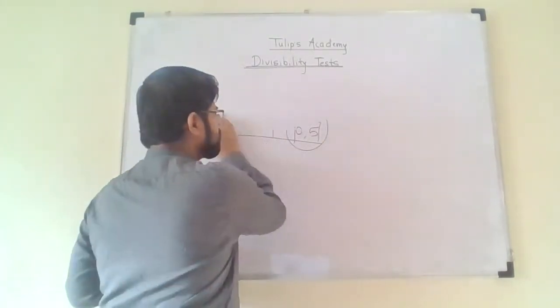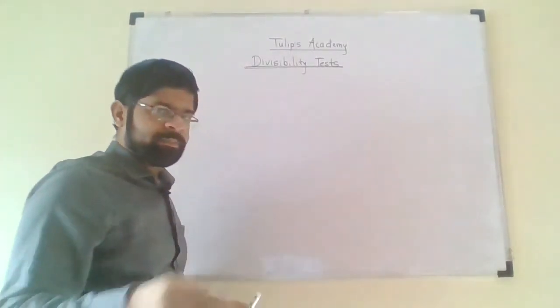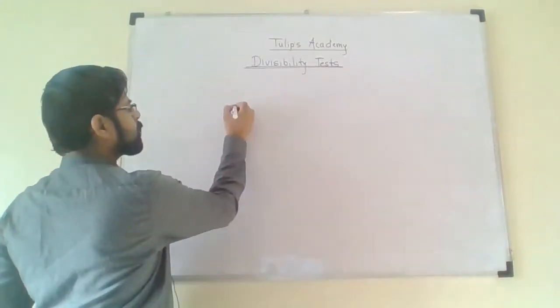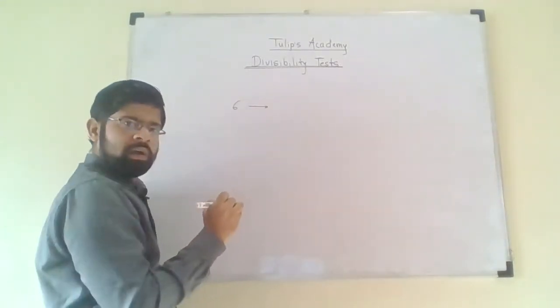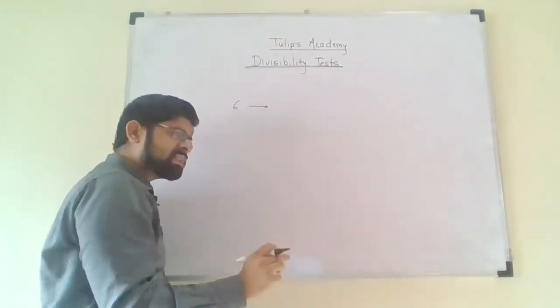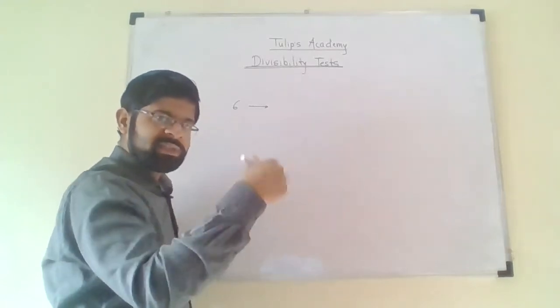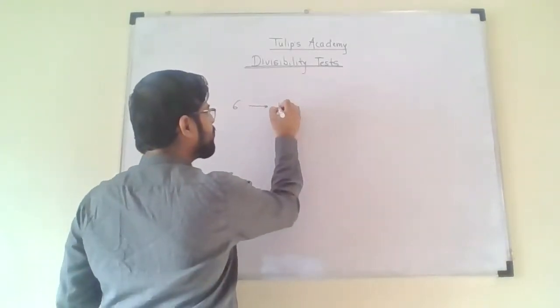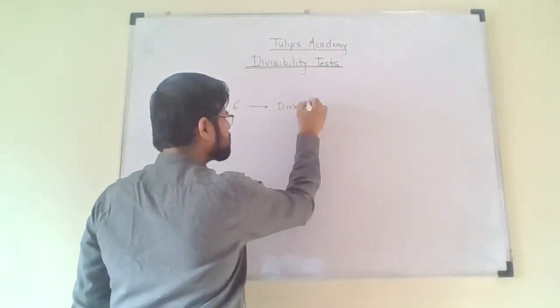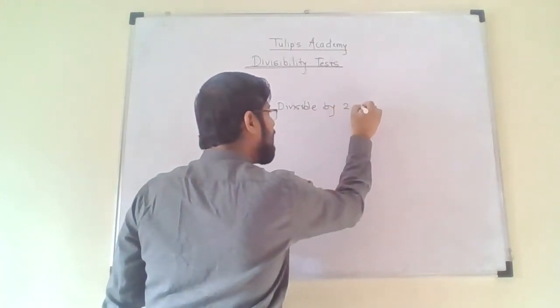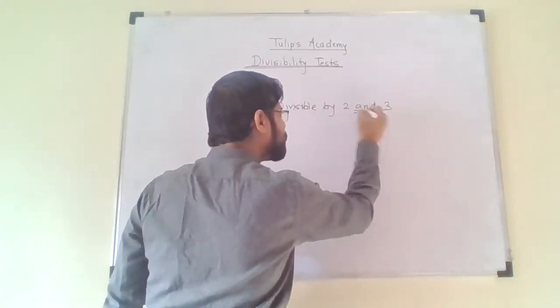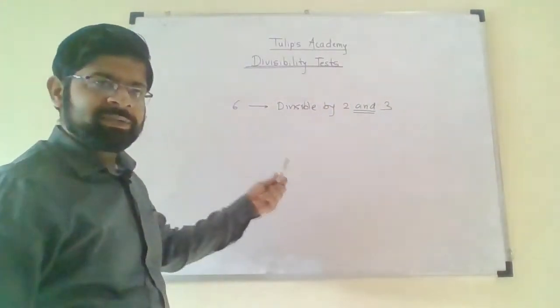Now next, the divisibility test of 6. For the divisibility test of 6, the number is divisible by 6 if and only if it is divisible by 2 and 3. This "and" is very important here.